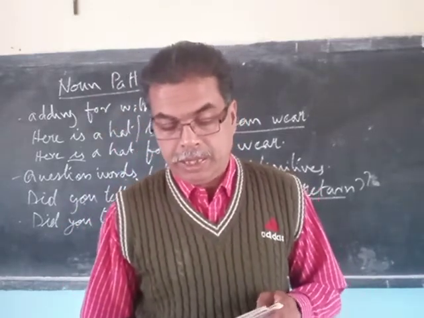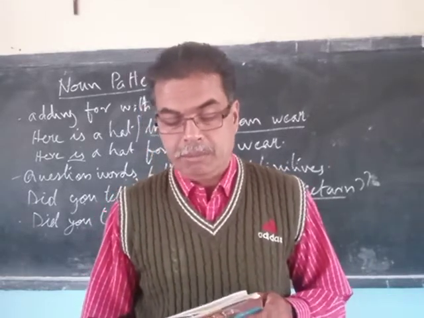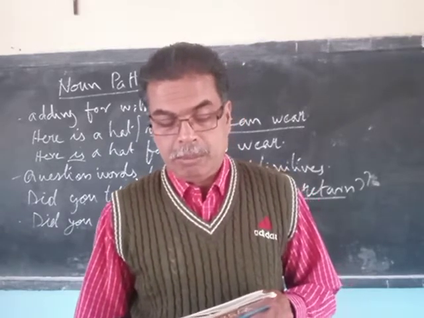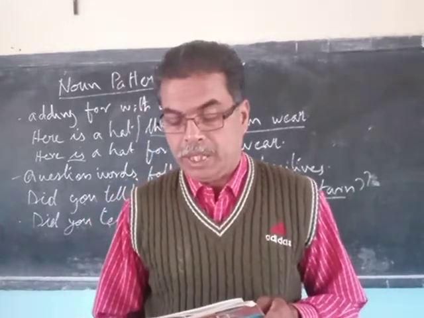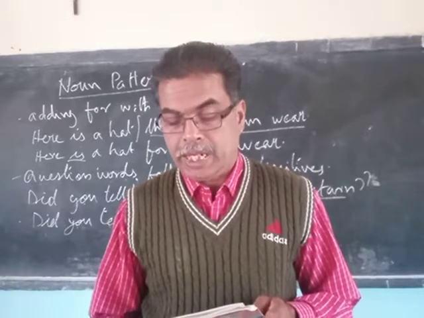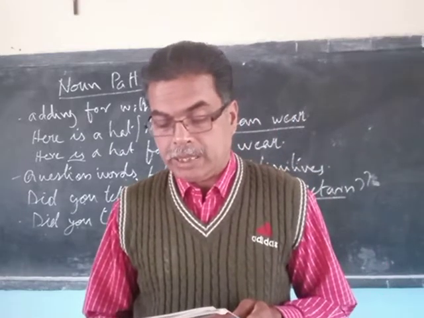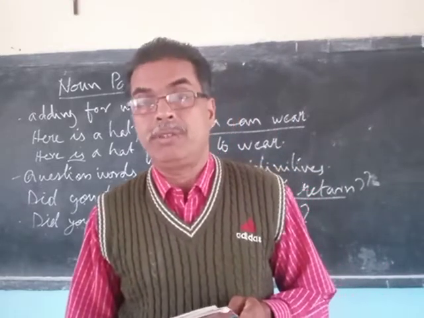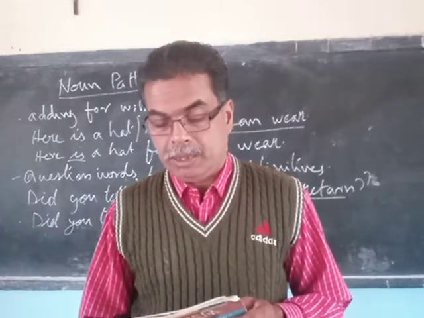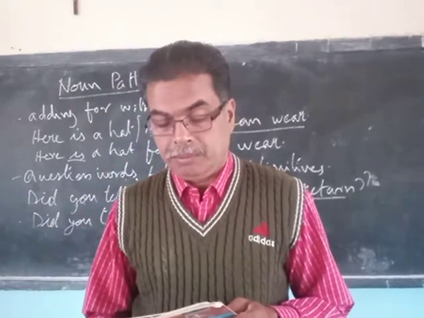Complete these sentences by giving the gerunds formed from the verbs given in the bracket. He likes, in the bracket it is given read, but he is not very fond of write. So read and write are two words given in the bracket. You have to make it gerund. He likes reading, but he is not very fond of writing. Next, you will enjoy, meet my cousin. You will enjoy meeting my cousin.